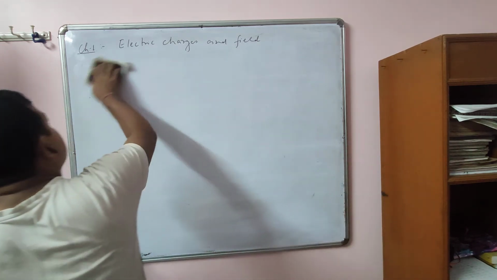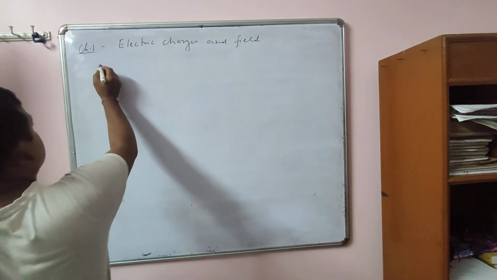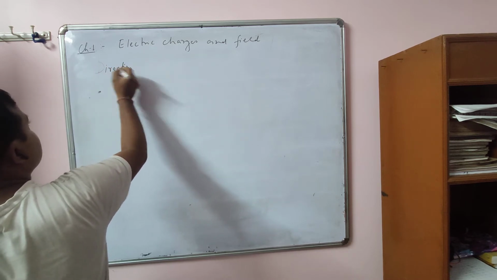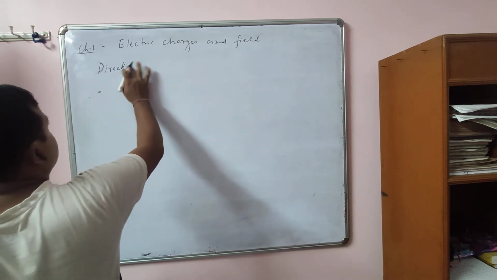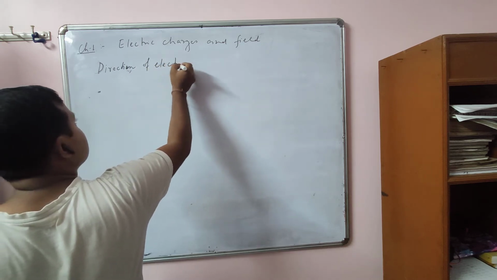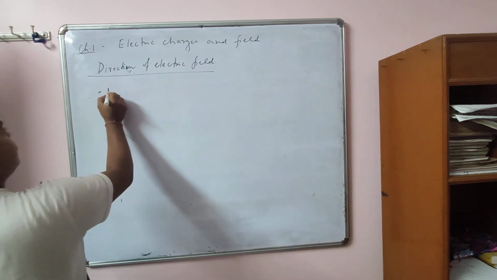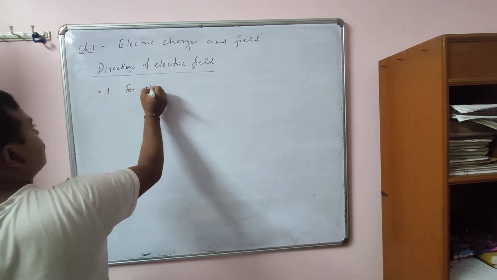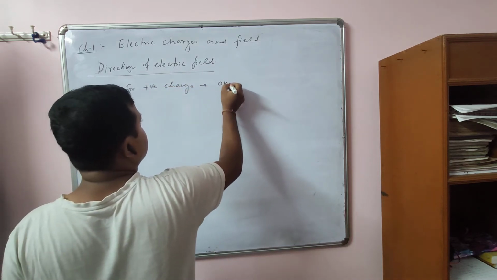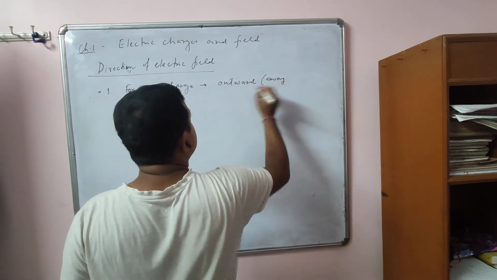Now the most important part of this topic is the direction of electric field, because if you do not understand the direction of electric field, then you cannot solve numericals related to electric field. So the direction of electric field is very simple. You only have to remember what? For a positive charge it is outward, radially outward, that is away from the charge.